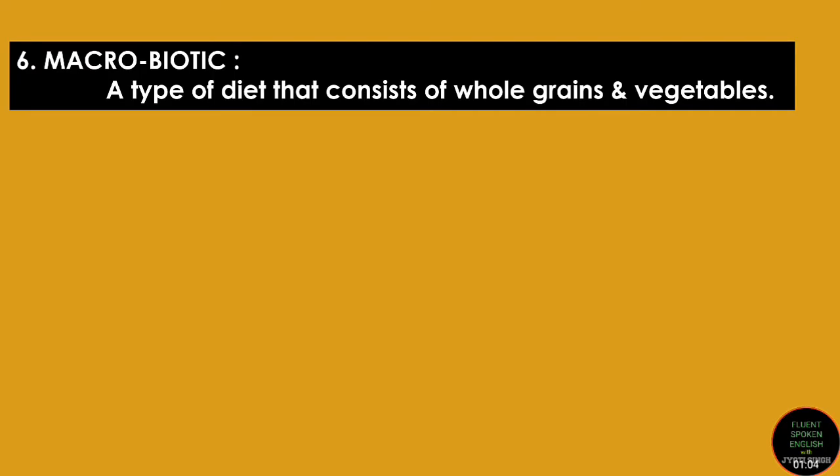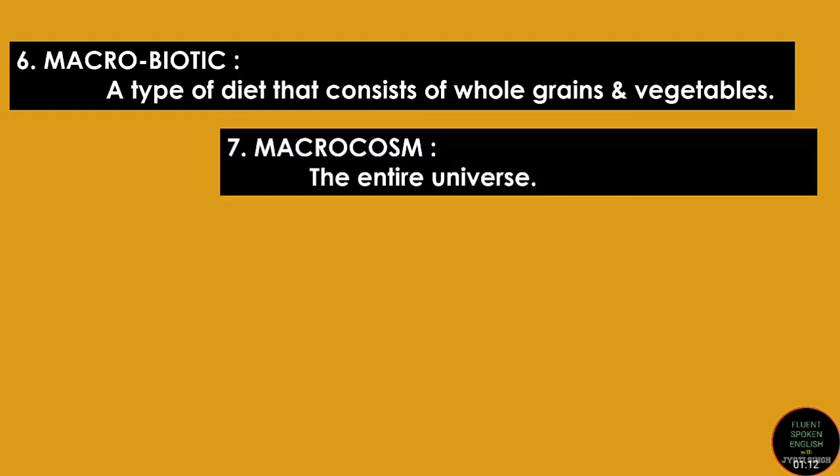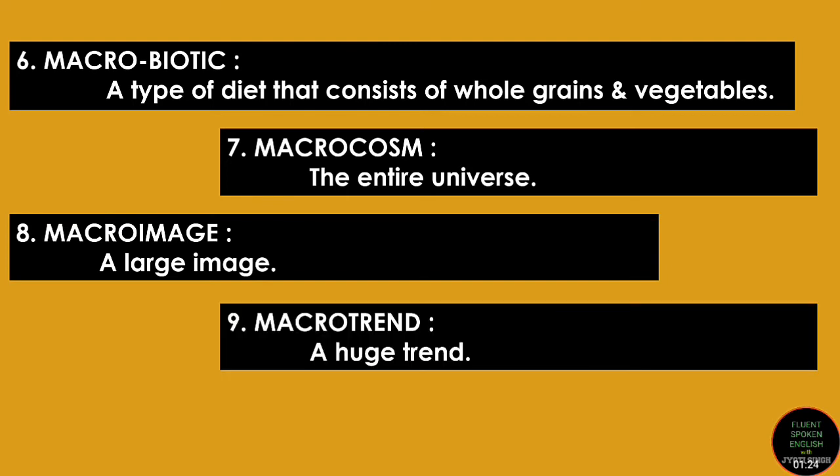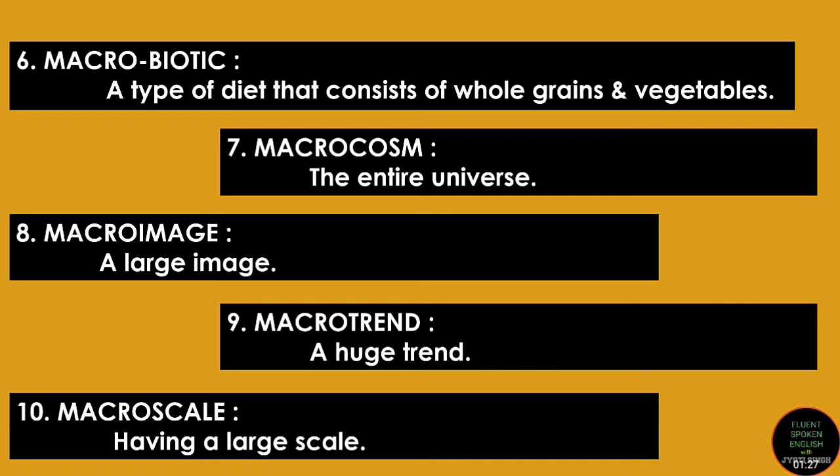Macrobiotic, biotic is connected with living, a type of diet that consists of whole grains and vegetables. Macrocosm, the entire universe. Cosm is taken from the word cosmos. So macrocosm means the entire universe. Macro image, a large image. Macro trend, a huge trend. Macro scale, having a large scale.